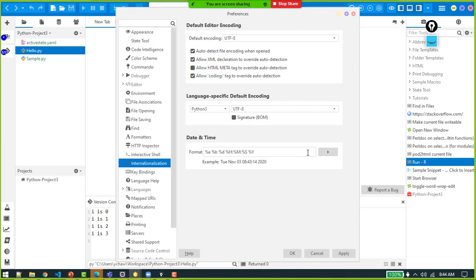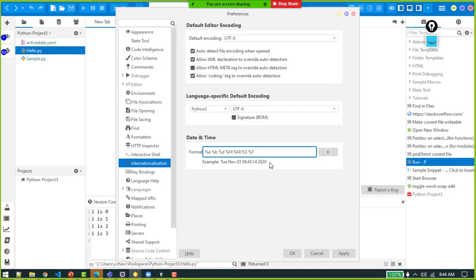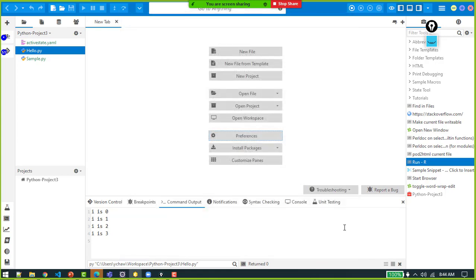After you do that, the date is going to be in this format, so you can choose a date. I said I'm okay with this: day, month, date, hour, minute, seconds, year. After I do these two activities, I can delete this.